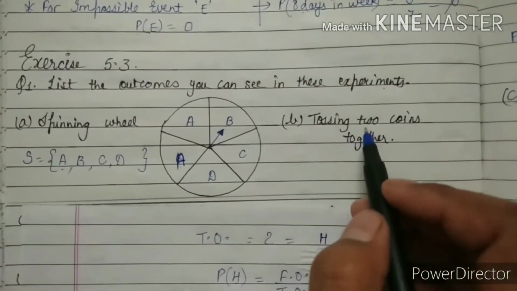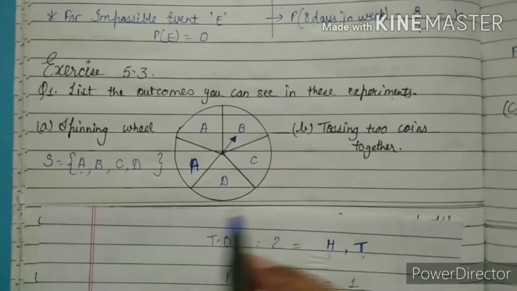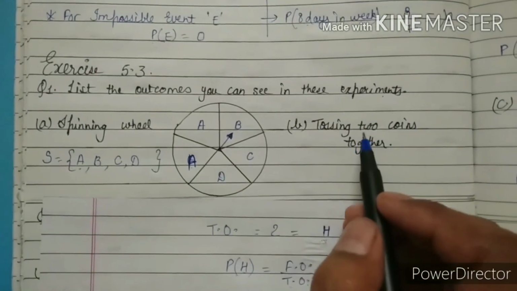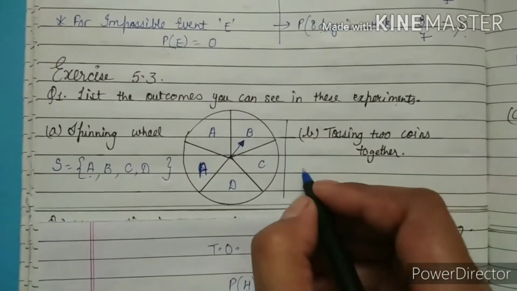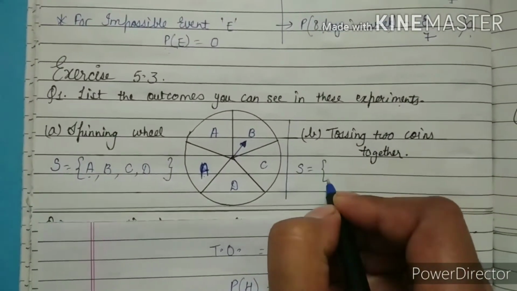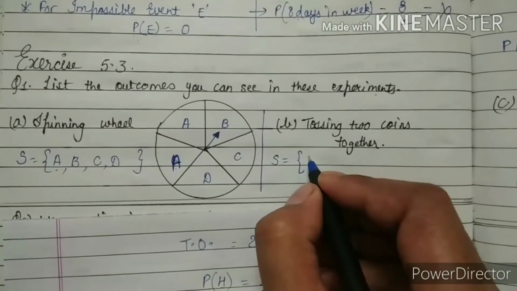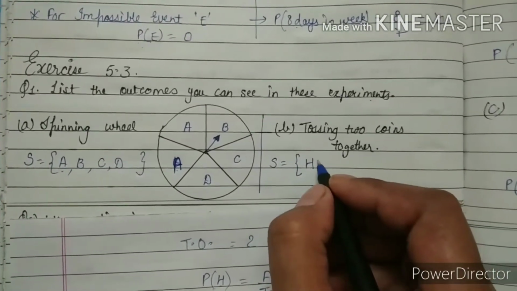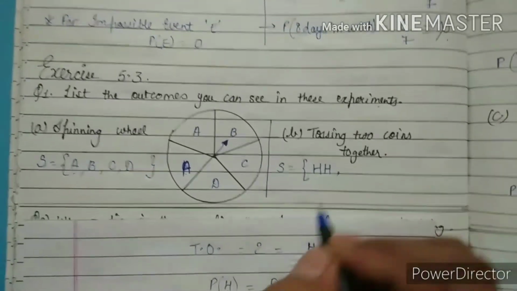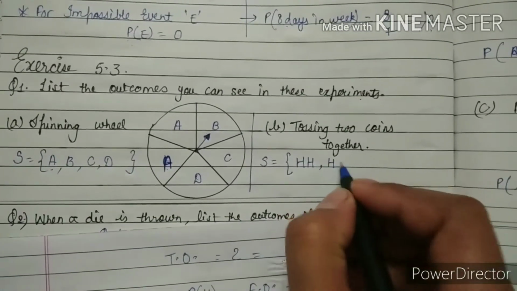Now tossing 2 coins together. When we toss 2 coins together, let's see how the outcomes will come. On the first time, the first coin will give us head, maybe the second coin is also giving us head. First is head, second is tail.